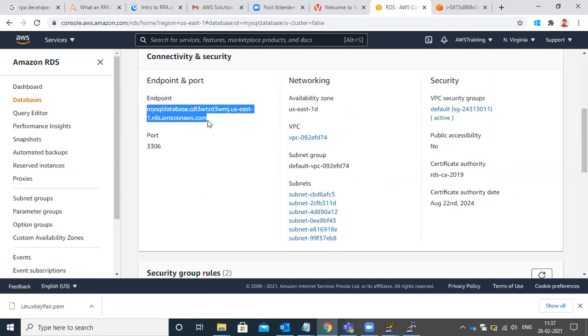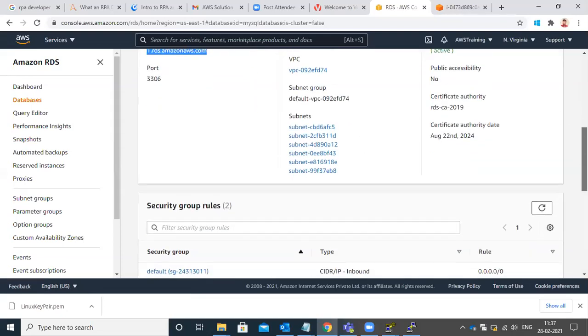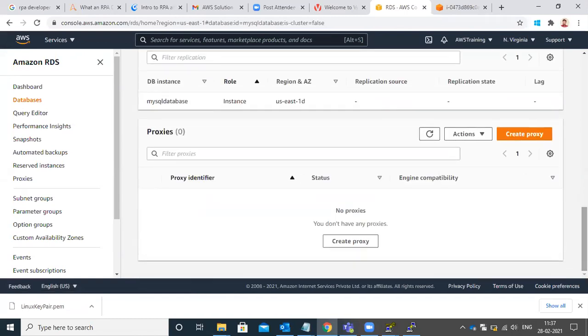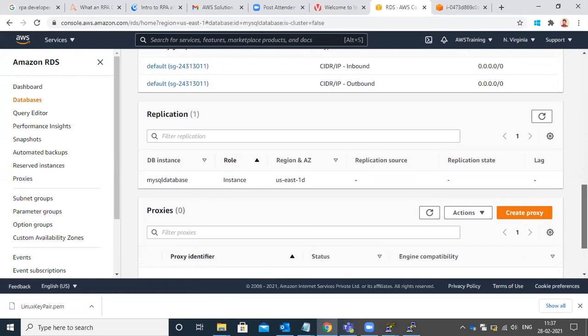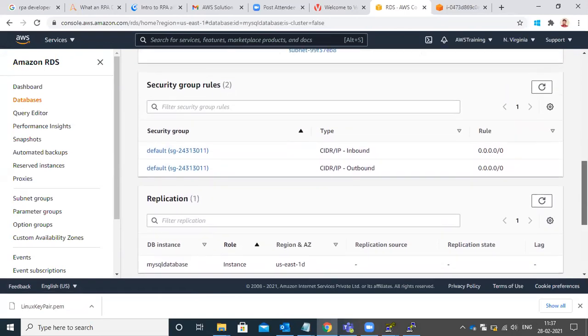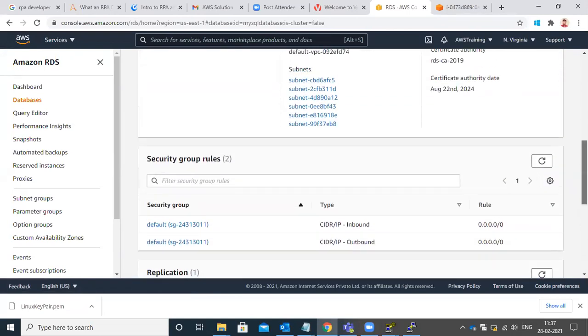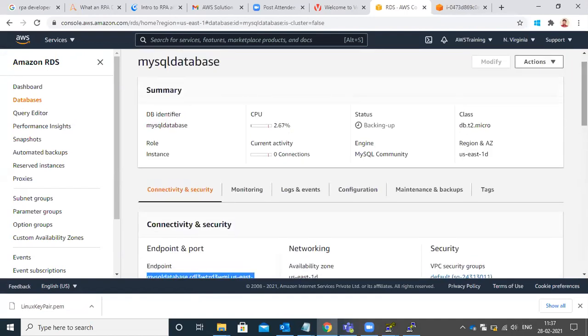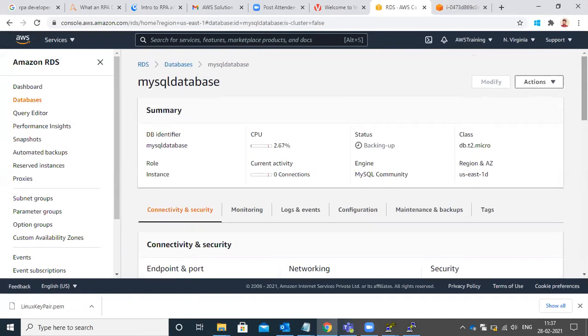Scroll down once, then go completely up. Click on actions at the top.